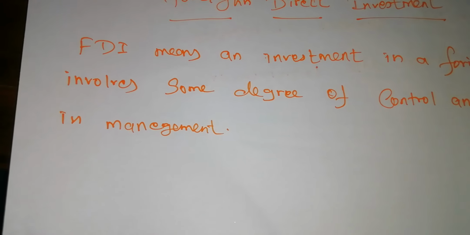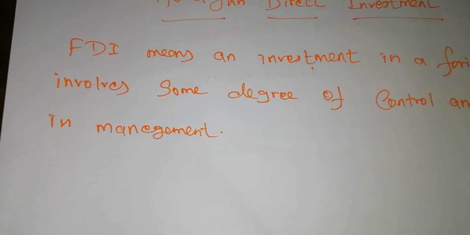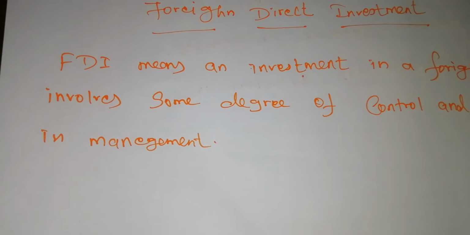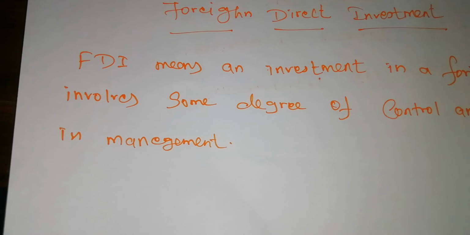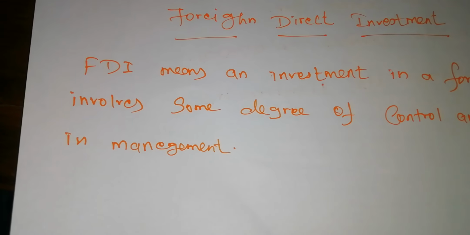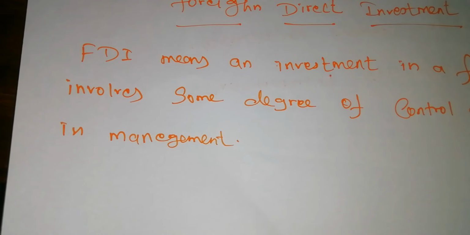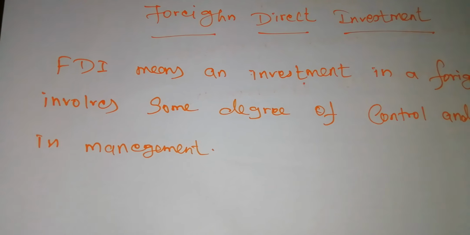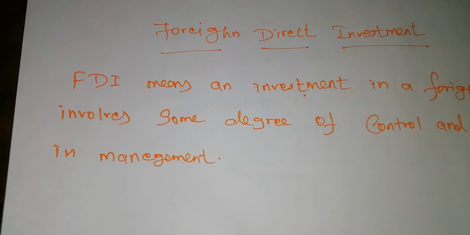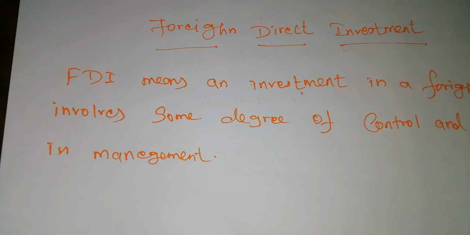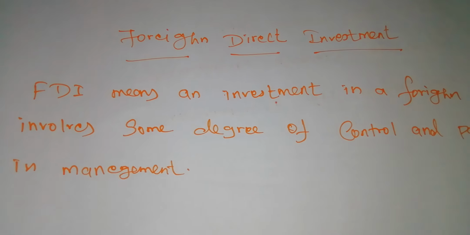Foreign direct investment is useful to substitute foreign trade. So if we allow foreign direct investment, it will automatically bring the development of the economy. Foreign direct investment is also influenced by the income generated from trade and regional integration schemes. If you allow foreign direct investment, regional integration schemes will also be generated, and because of that, more income and more employment opportunities will be generated.